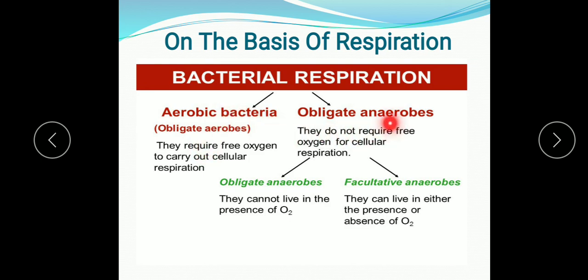Anaerobic bacteria cannot tolerate oxygen actually, they do not require free oxygen for cellular respiration, and they die when exposed to it. So these are the two categories. Obligate means they cannot live in the presence of O2. If they are not able to live in the presence of O2, then they are obligate anaerobes. Facultative anaerobes are bacteria that can live in either the presence or absence of O2.